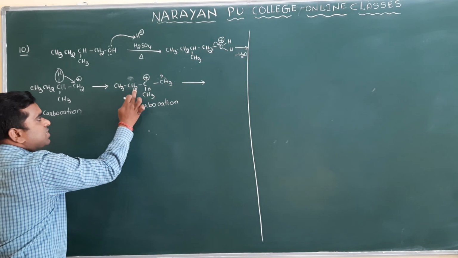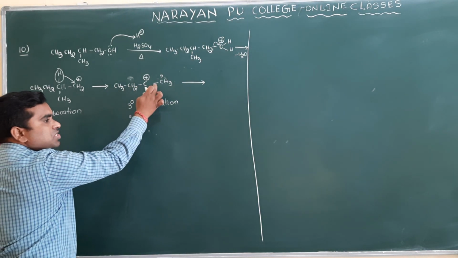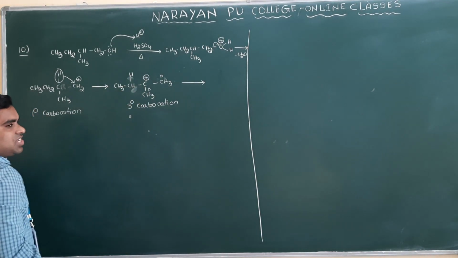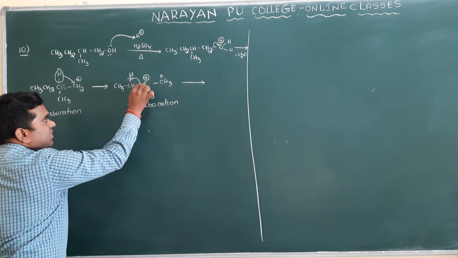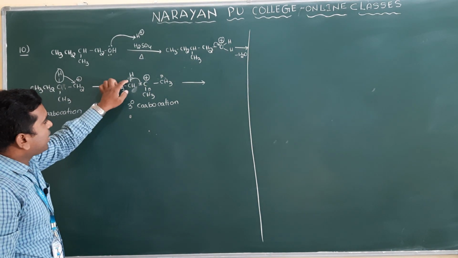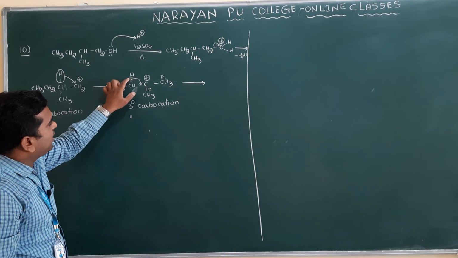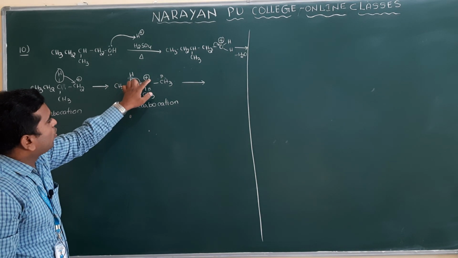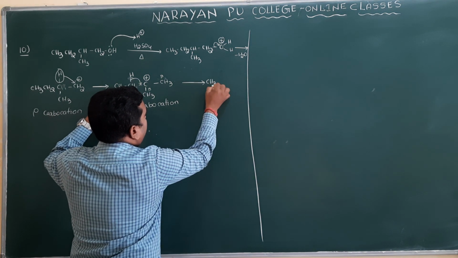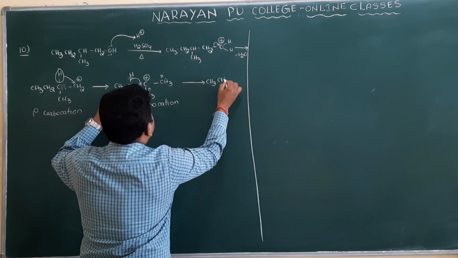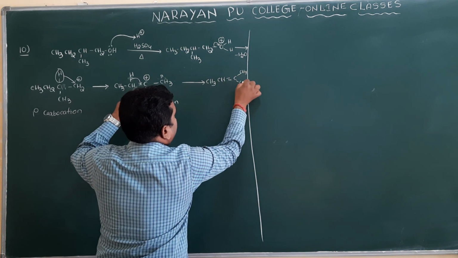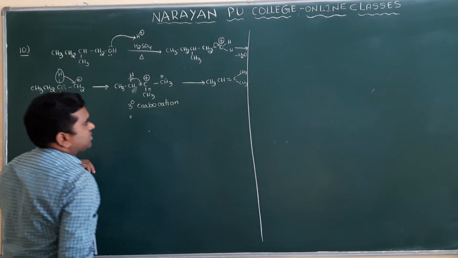So where should the hydrogen be removed? If I remove hydrogen from here, I will get the more substituted alkene. So H and H here, shall I write CH2? Then what will I get here? These bond electrons will come here. H plus will be removed and the bond electrons are free. These electrons will come here to neutralize the C plus. Then what compound will you get? You will get CH3, CH double bond, and here CH3. This is the major product.